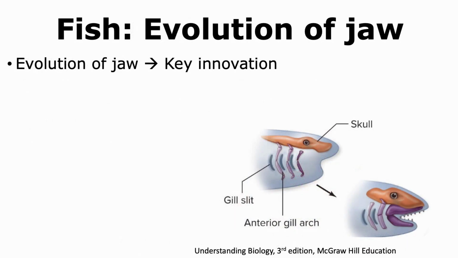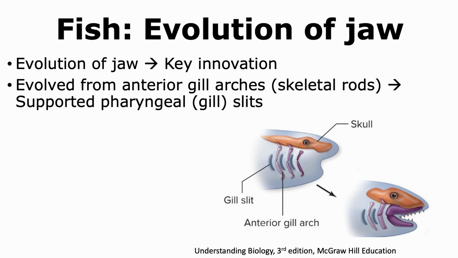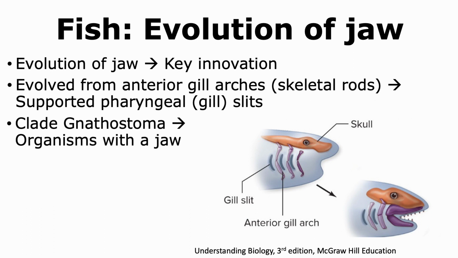There are two main types of cyclostomes present today, the first one being hagfish and the second one being lampreys. Over time, the cyclostomes evolved, and one key innovation event was the evolution of the jaw. The jaw is a part of the mouth, and it is thought that it evolved from skeletal rods called anterior gill arches. The function of these anterior gill arches was to support the pharyngeal gill slits that are normally present in all chordates. Once the jaw was formed, we're able to see the clade Gnathostoma being present.